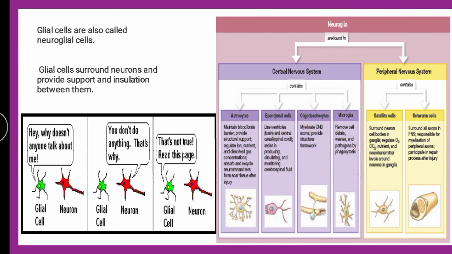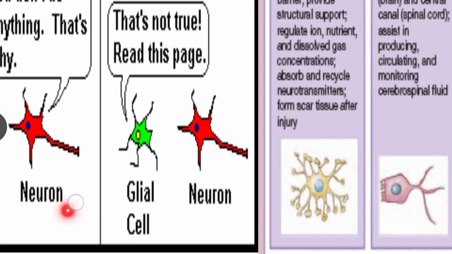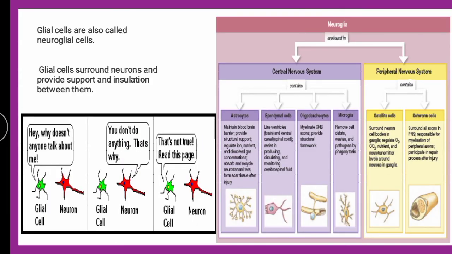Here you can see the glial cell and the neuronal cell. Glial cell is talking with the neuronal cell, hey, why doesn't anyone talk about me? Because the neuronal cell says you don't have anything to do. That's why you don't do anything. So glial cell says that's not true.